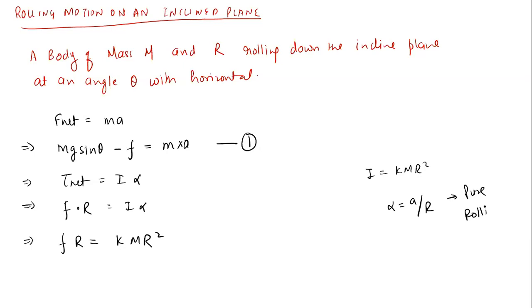R gets cancelled out. We get friction force equal to kma. Kma is the value of the friction force acting on the body.